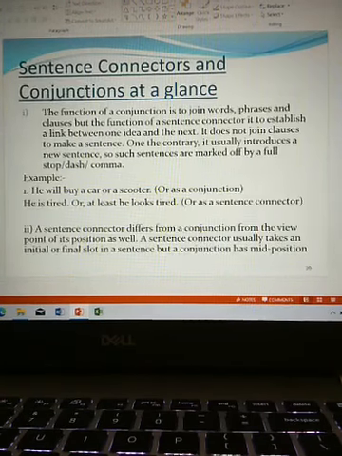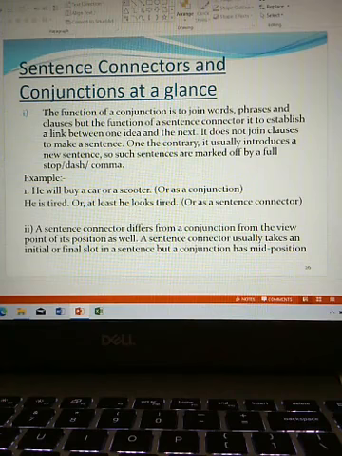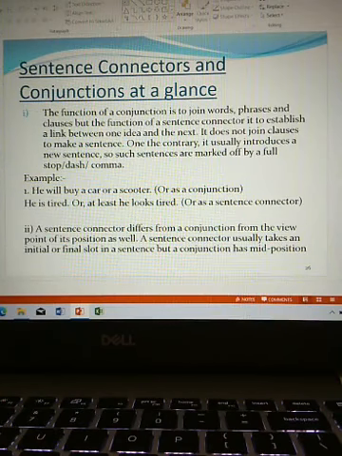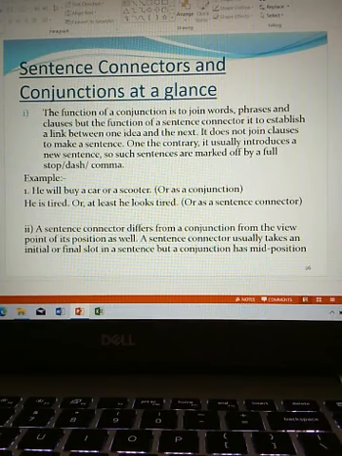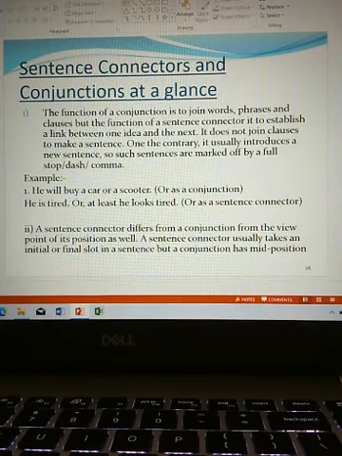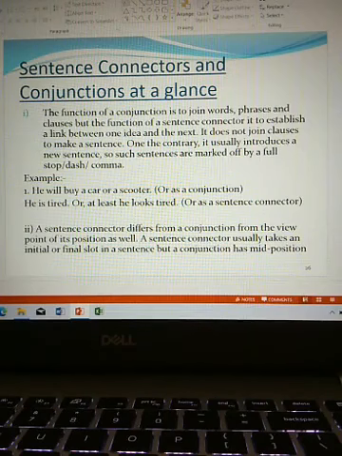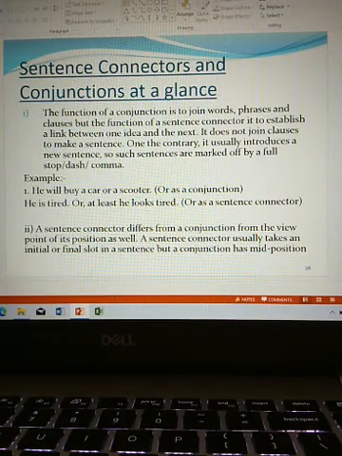The function of a conjunction is to join words, phrases and clauses, but the function of a sentence connector is to establish a link between one idea and the next. It does not join clauses to make a sentence. On the contrary, it usually introduces a new sentence. So such sentences are marked off by a full stop or dash or comma.